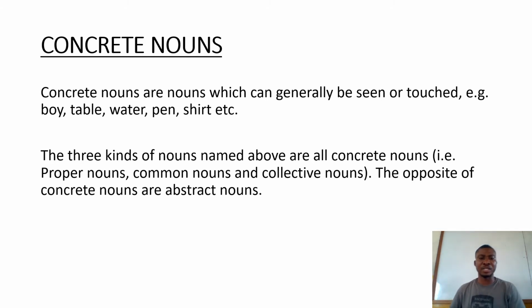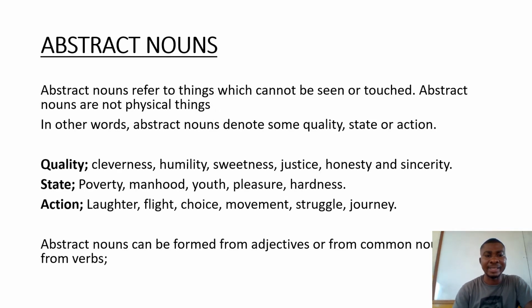Now the opposite of concrete nouns are abstract nouns, and they are nouns which cannot be seen with our eyes. Abstract nouns refer to things which cannot be seen or touched. They are nouns which are not physical things. You cannot see them, but they are nouns. In other words, abstract nouns denote some quality, state, or action. They represent some quality, state, or action.